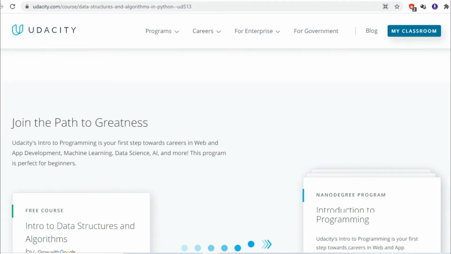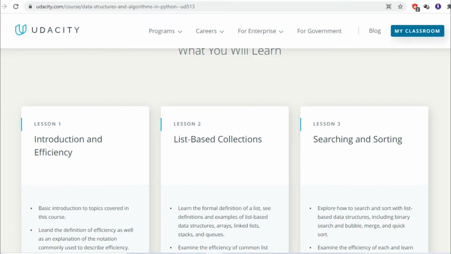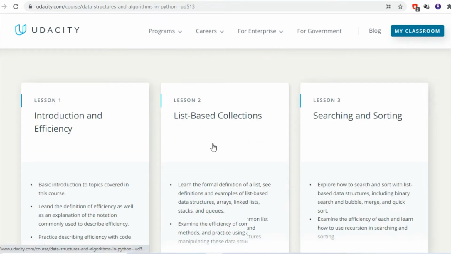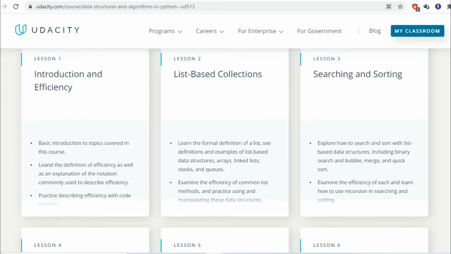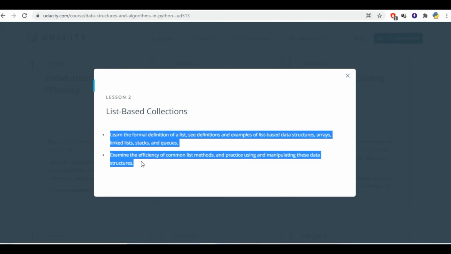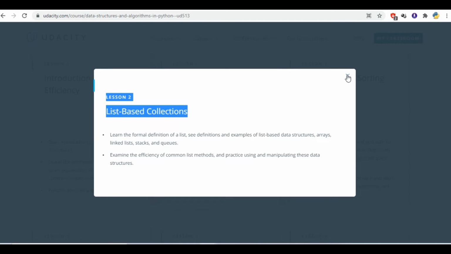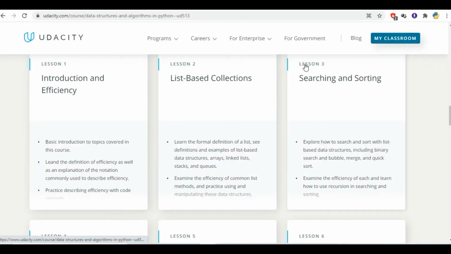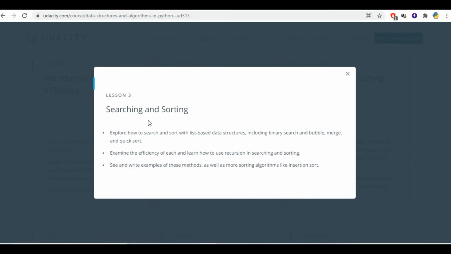Okay, so let us look at the contents, what you will study in this course. So the first lesson is Introduction and Efficiency. In the second lesson, you will study about list-based collections. You will learn about the basics of them. Here you will see the definition and examples of list-based data structures, that is arrays, linked lists, stacks and queues.